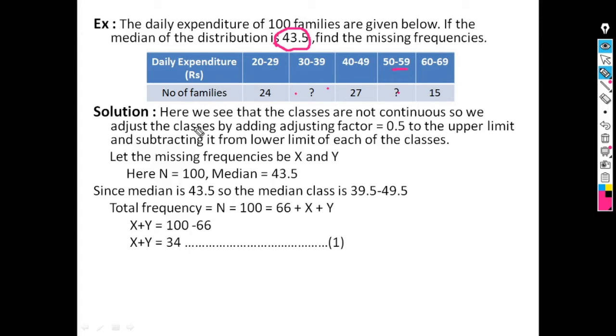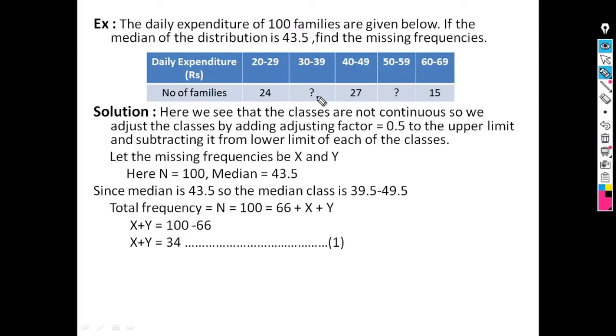First we will write the given. Here we see that the classes are not continuous. Means the upper limit of the first class is not the same as the lower limit of the second class. So first we have to make these classes continuous.